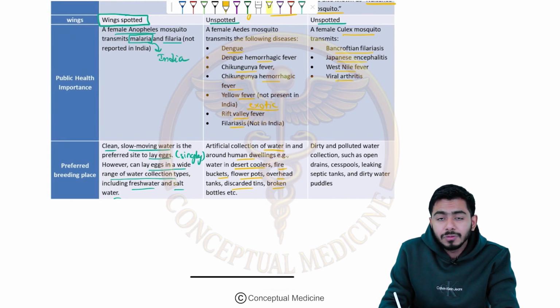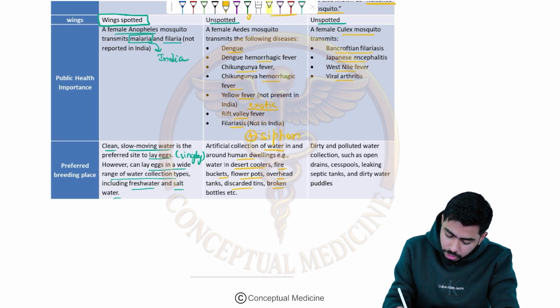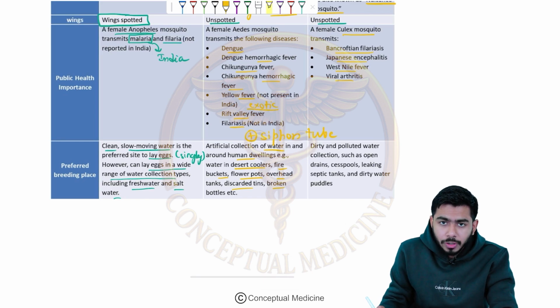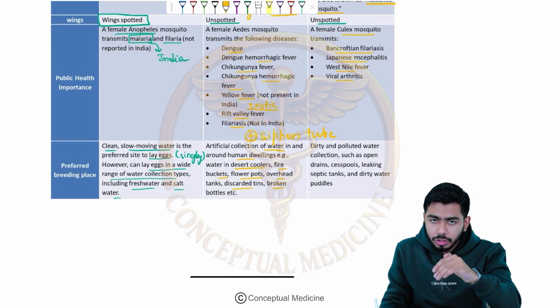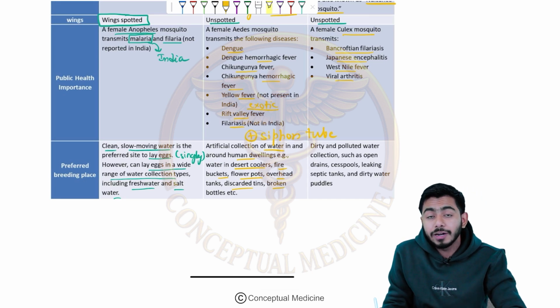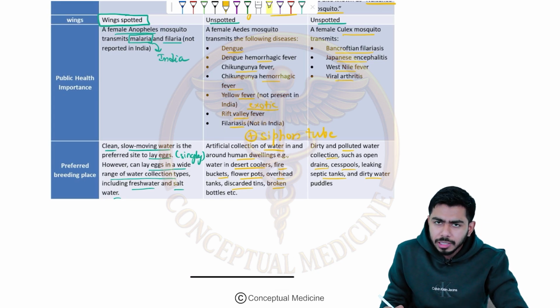They actually breed in dirty areas. They have the siphon tube, Aedes mosquito, Culex mosquito and the Mansonia as well. With the siphon tube present, the head will be facing downwards in the water, right? Dirty and polluted water is the breeding site over here. Open drains, cesspools, leaking septic tanks, dirty water, puddles and all, will be the areas where the breeding of Culex mosquito larvae might be seen, right?